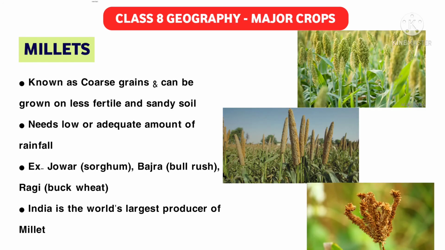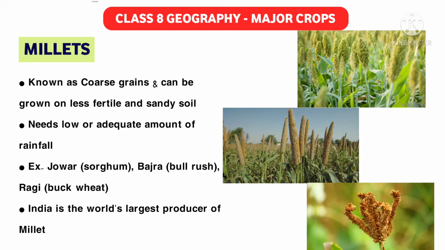Now let's go to the millets. What are millets? Sometimes, if you become sick, or in the morning, those who are very nutrition-conscious or maintain a proper diet take oats or dalia. These are called millets. Millets are known as coarse grains and can be grown on less fertile and sandy soil. Coarse grains means, in Hindi, kacha anaj. So millets don't have the high demand that rice or wheat have. Wheat and rice have their own high demand.